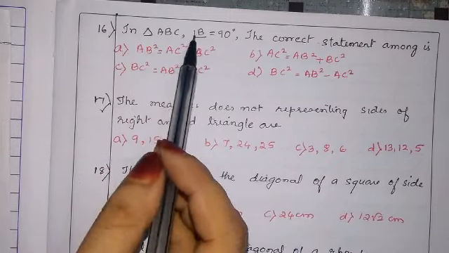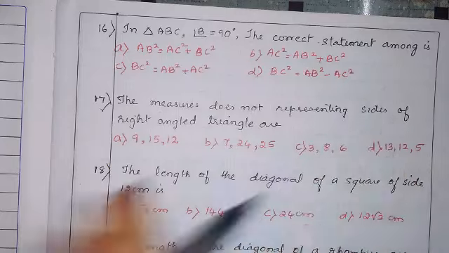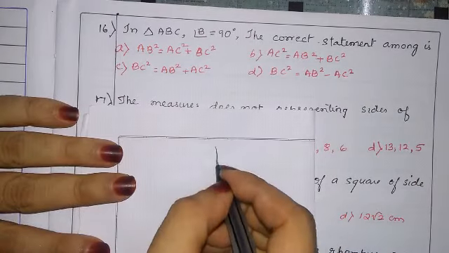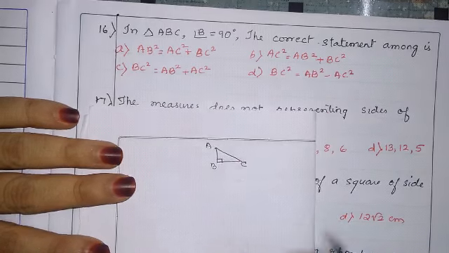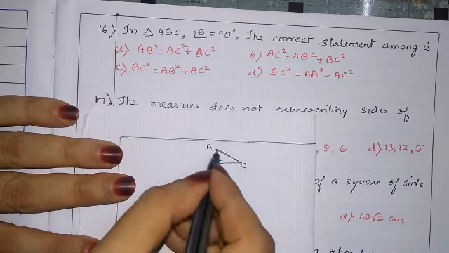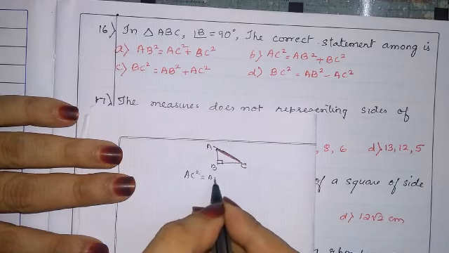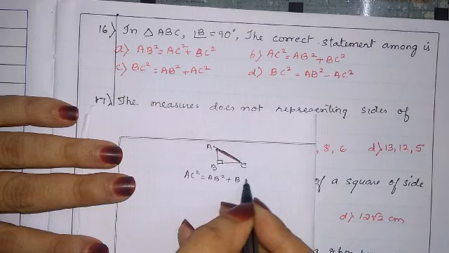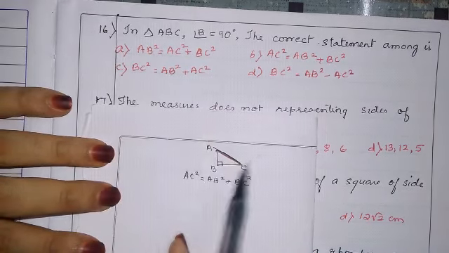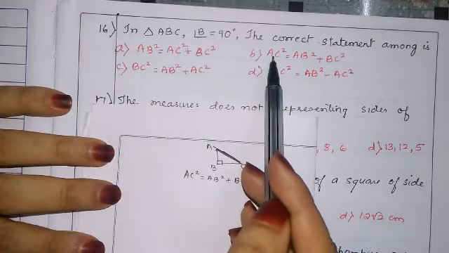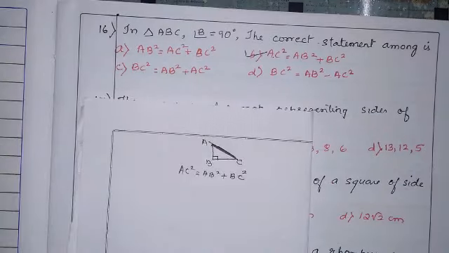In triangle ABC, angle B is 90 degrees. The correct statement among these is, okay, we'll draw the small right angle triangle. In triangle ABC, angle B is 90 degrees. Then we know the correct statement should be this: AC square is equal to AB square plus BC square, or BC square plus AB square. Let us see. AB square, it cannot be, this is not. AC square is equal to AB square plus BC square. So B is the correct statement.